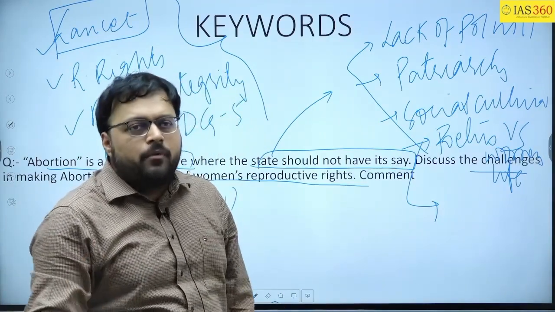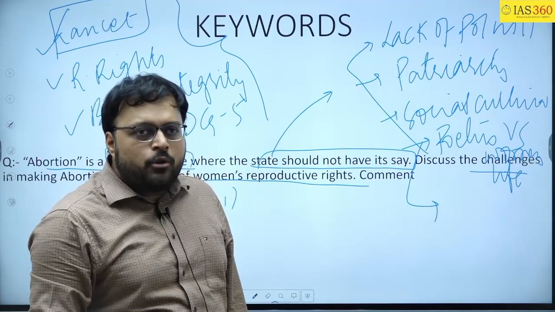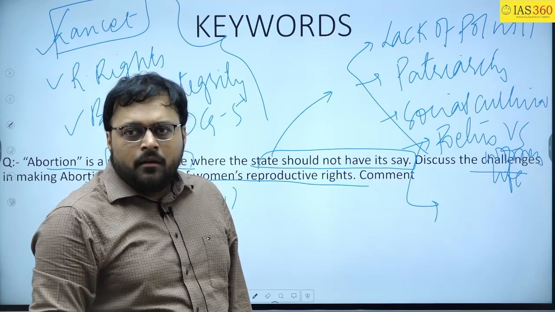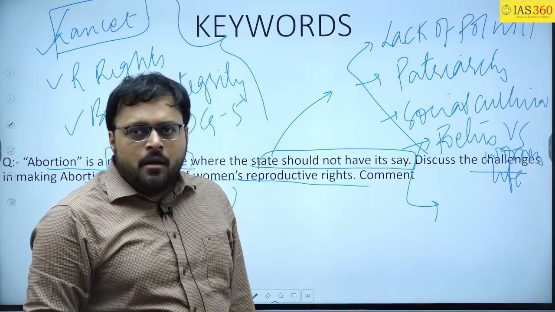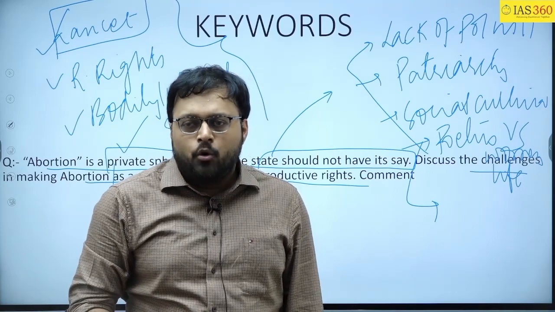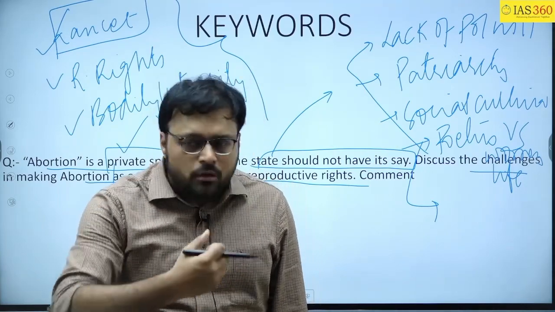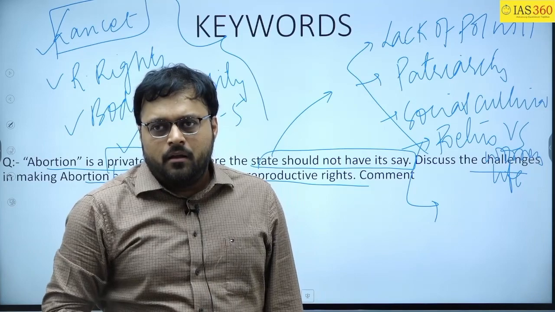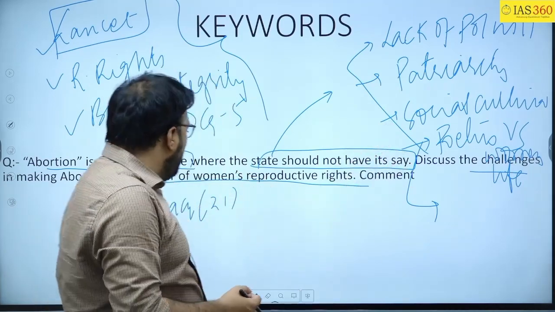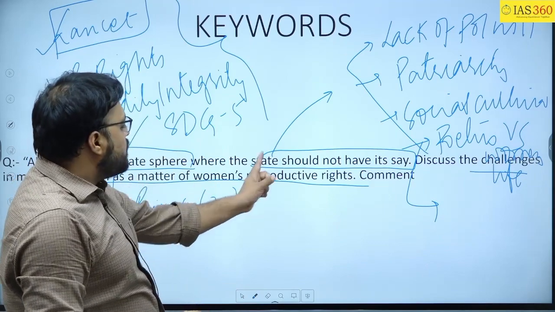So most of the people will say कि सर अगर प्रॉब्लम है तो women can get pregnant again and can reproduce again. Why we are thinking about the fetus? But we have a cultures also at the same time. उस बच्चे में भी जान आ चुकी है. That is also one point which you can mention here. Okay, so these are the challenges in making the abortion as a matter of women's reproductive right.